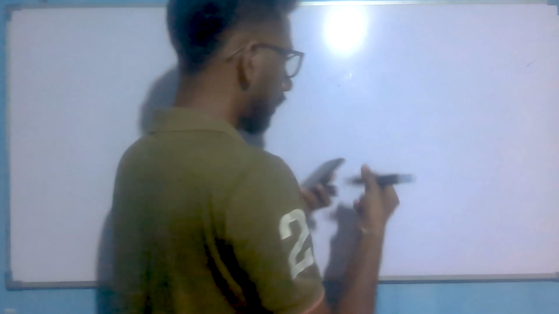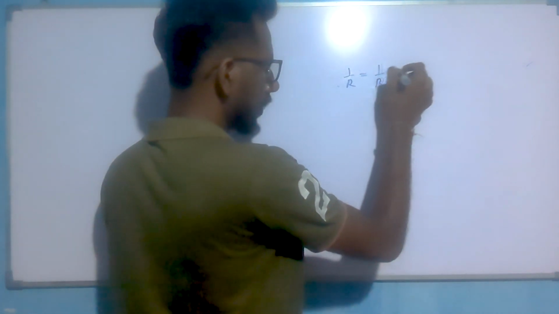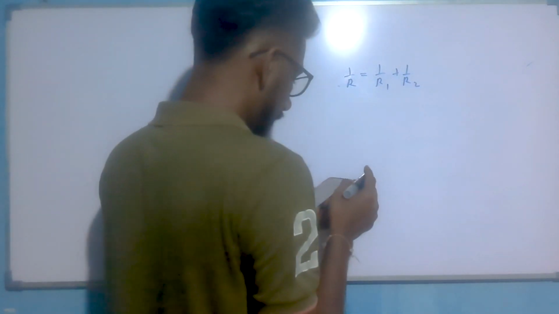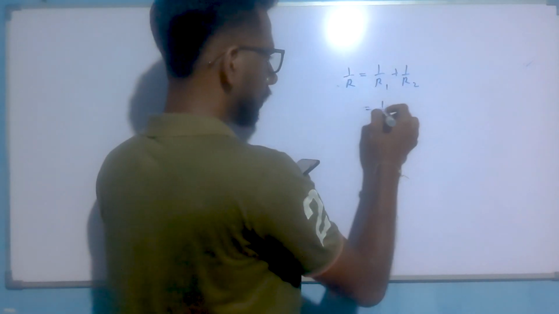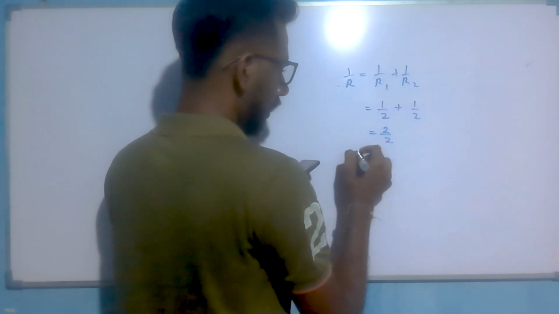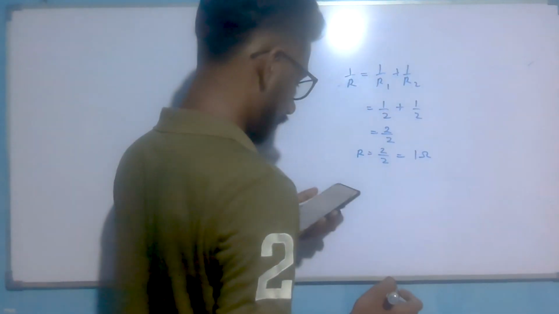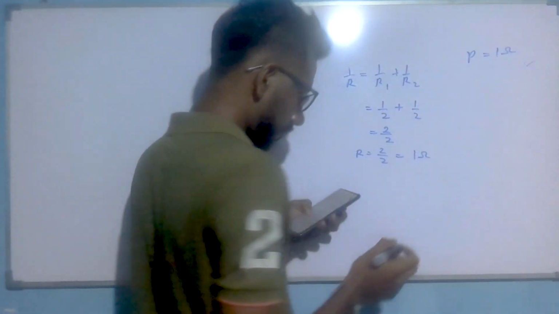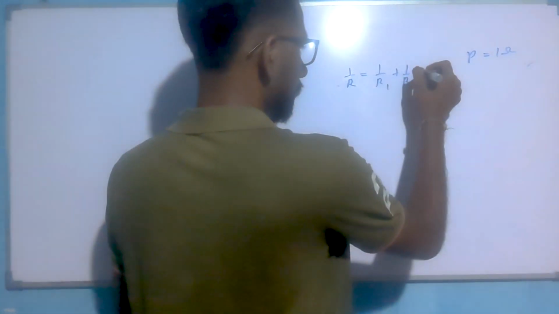If it is the parallel method, you know the 1 over R method, 1 over R1 plus 1 over R2. Here we have first P, which has 2 ohm and 2 ohm resistors. It means 1 over 2 plus 1 over 2. Here we have 2 over 2. R is 2 divided by 2. Then our equivalent resistance is 1 ohm. P has 1 ohm. Then the next one has three resistors.